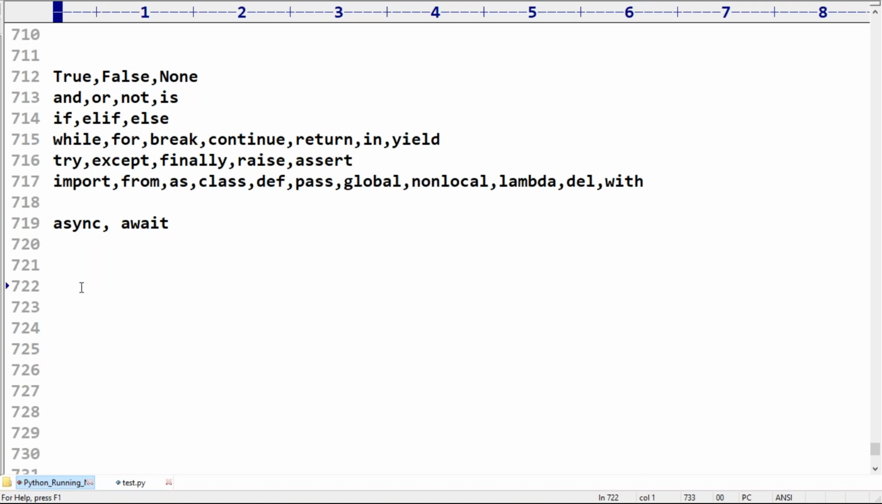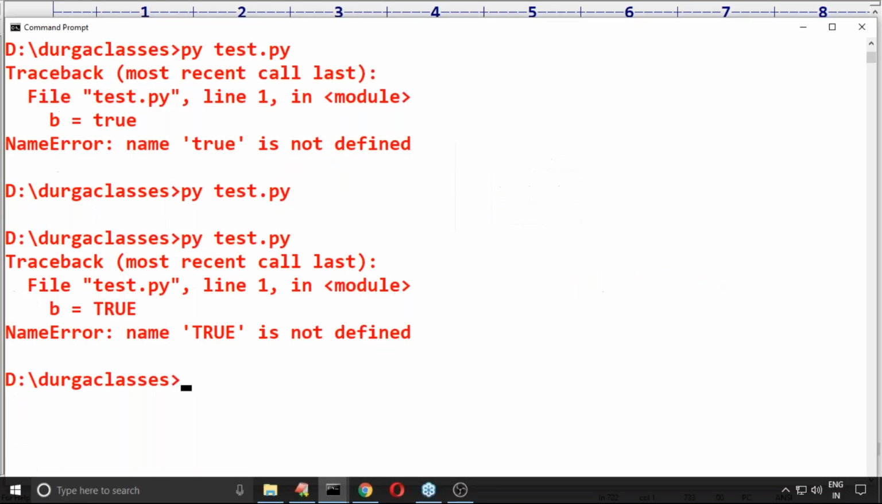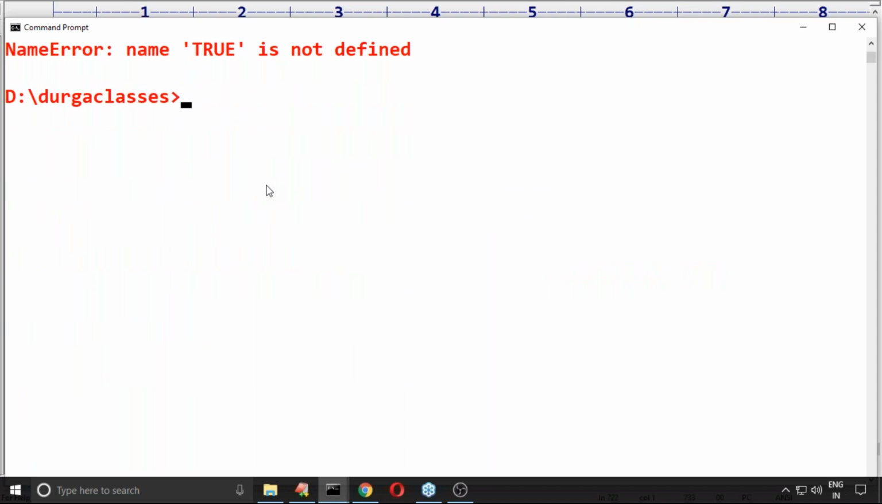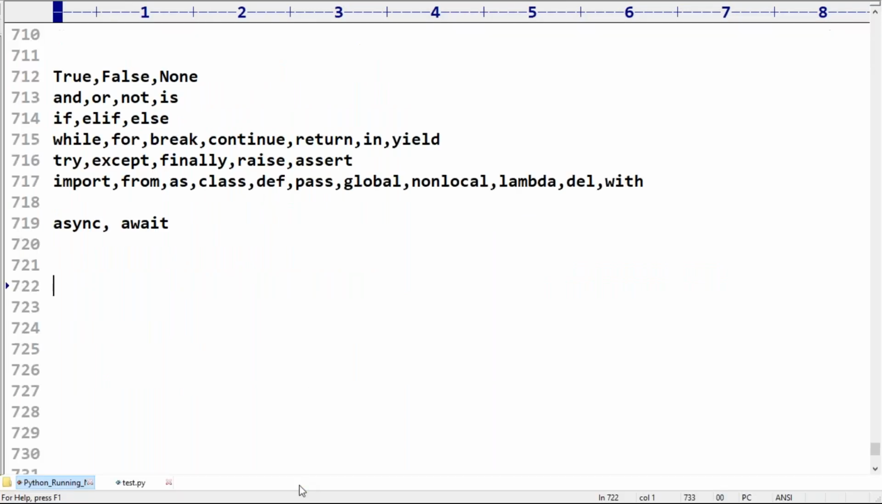Clear? Are you feeling comfortable? Someone asked, sir, why is it 35, when you told 33? The reason is these two things, async and await, came in the newer versions. Sir, how can you tell these are the only ones? I will ask the Python virtual machine: can you please tell what various keywords are there?